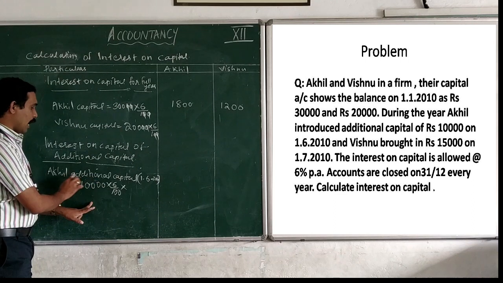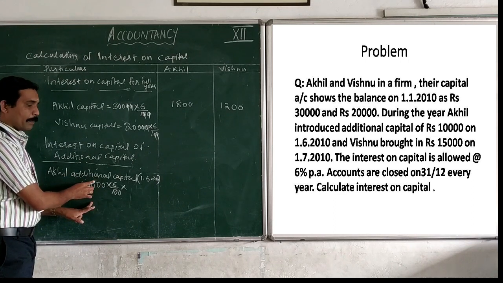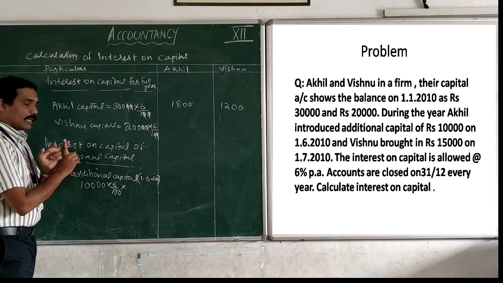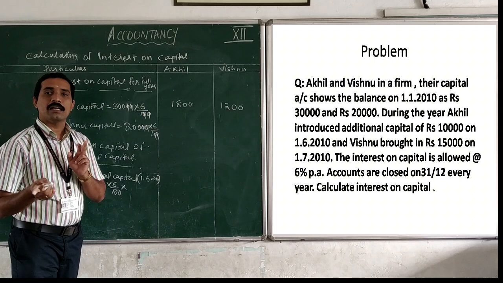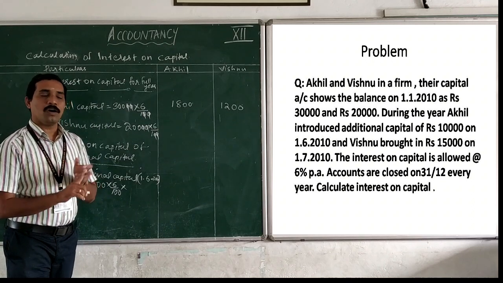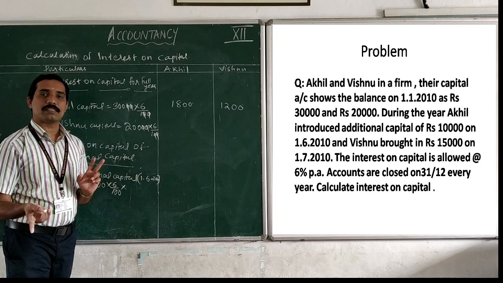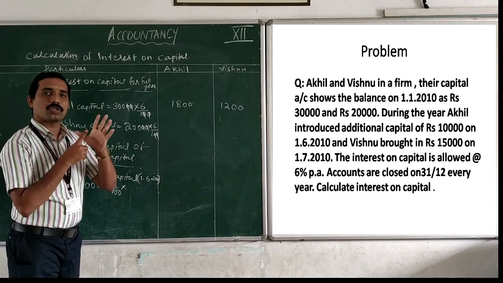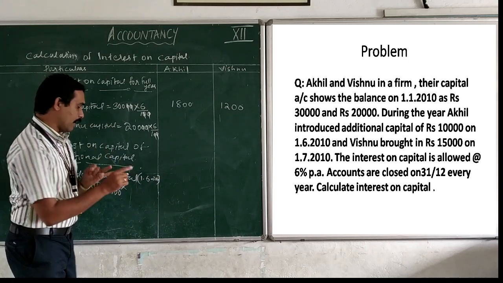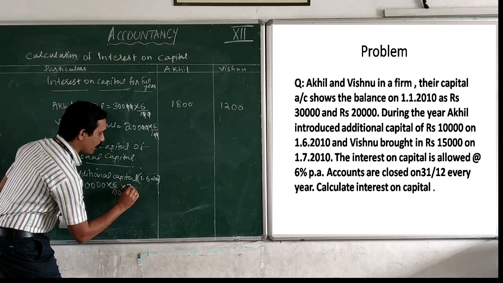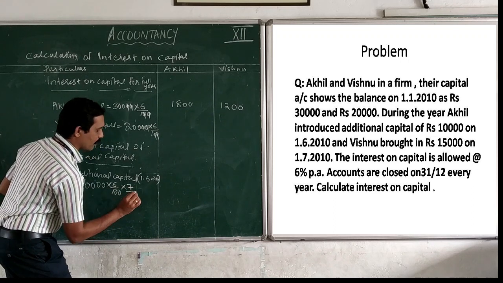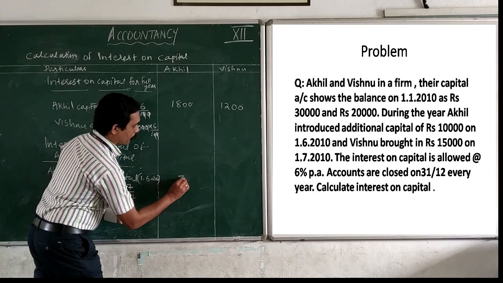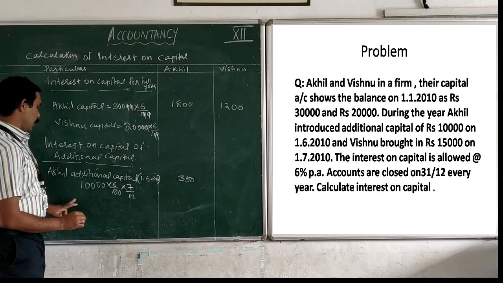The contributing date is 1/6. What is the ending date? 31st December every year. From June to 31st December, how many months are there? June, July, August, September, October, November, December. That is 7 months. So the period is 7 divided by 12. What is the answer? 350.